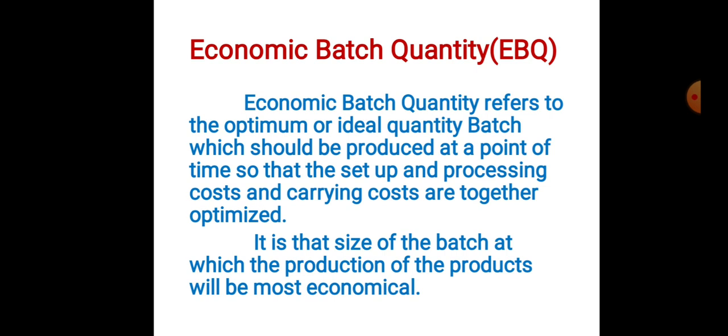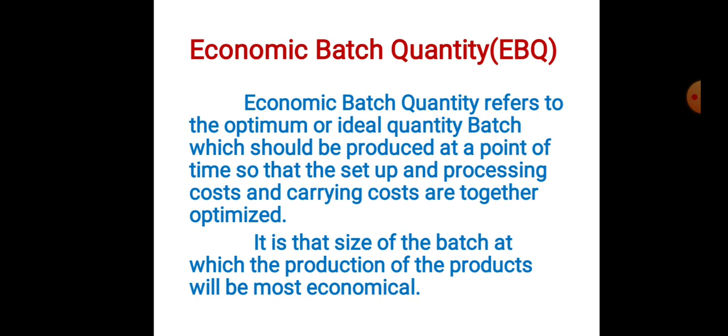It is that size of batch at which the production of the products will be most economical. What do you mean by economic batch quantity, EBQ? It is the optimum or ideal batch quantity which should be produced at a point of time.